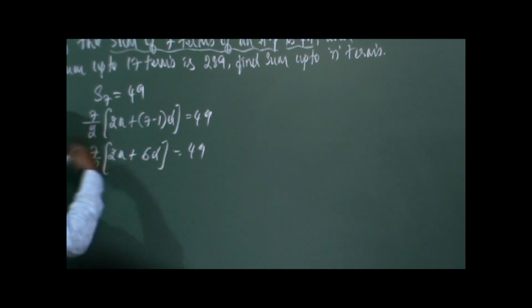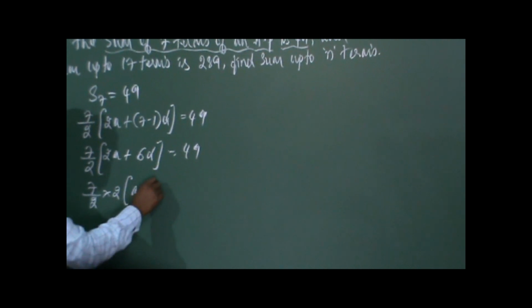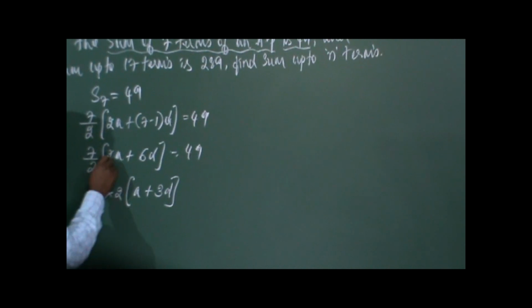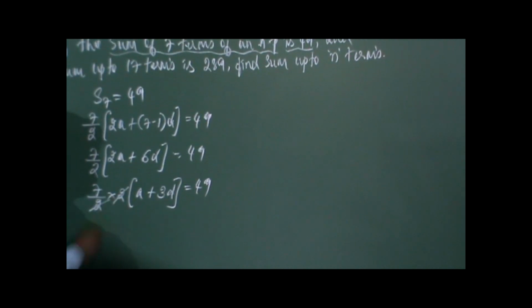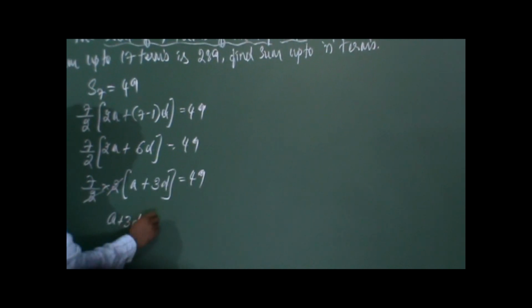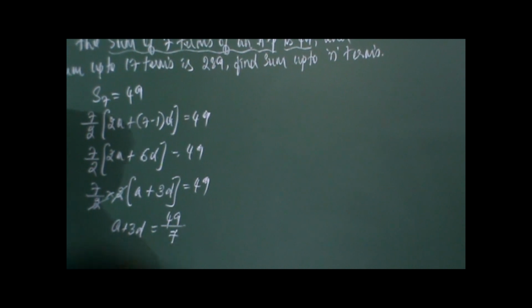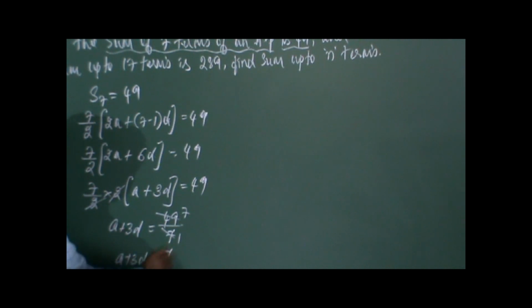Here 2 is there, 6 is there, so we can take 2 as common. So 7 by 2 into 2, when you take common, you are left with A plus 3D. 2 into A is 2A, 2 into 3D is 6D, which is equal to 49. So 2 and 2 get cancelled. So A plus 3D is equal to, we will transpose this 7 to the denominator of 49, that is 49 by 7. So A plus 3D is equal to 7. When we redefine this A plus 3D, 3 times the common difference is added to the first term, so it becomes the 4th term of the AP, which is equal to 7.